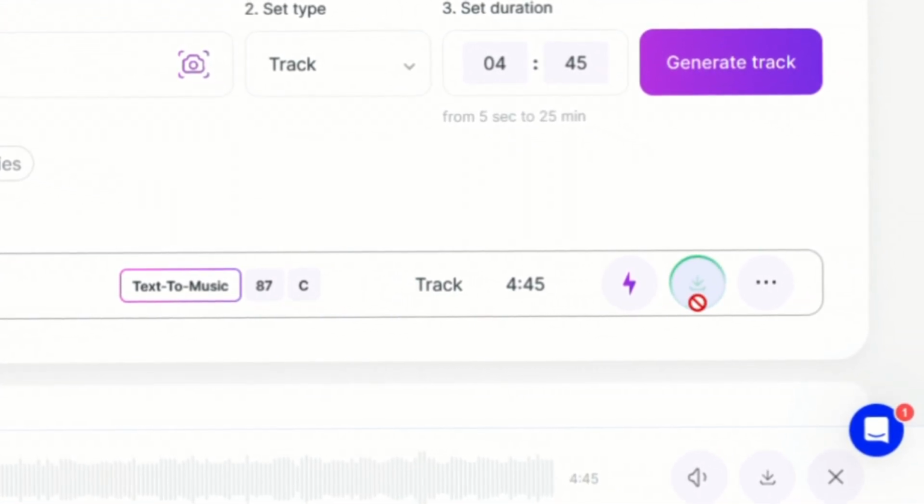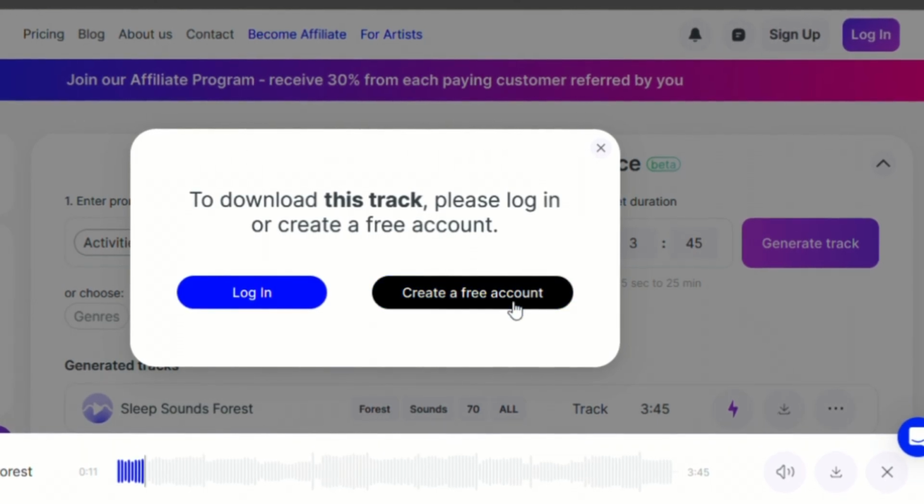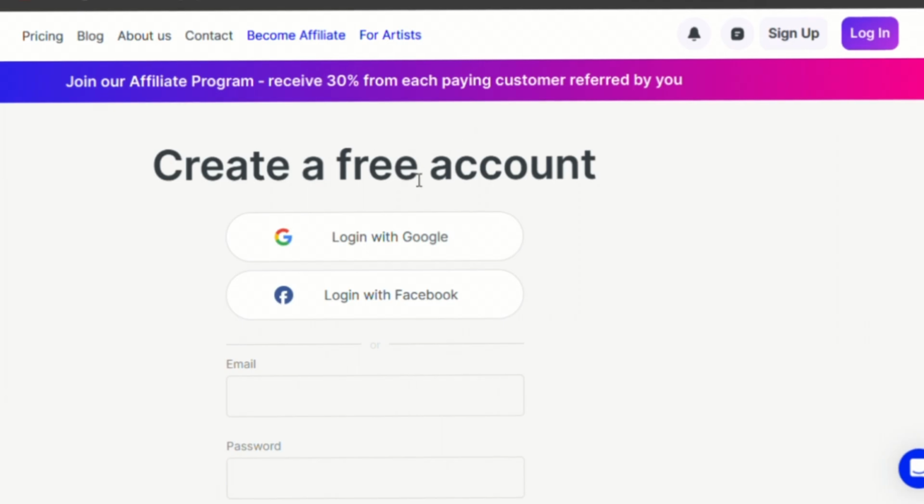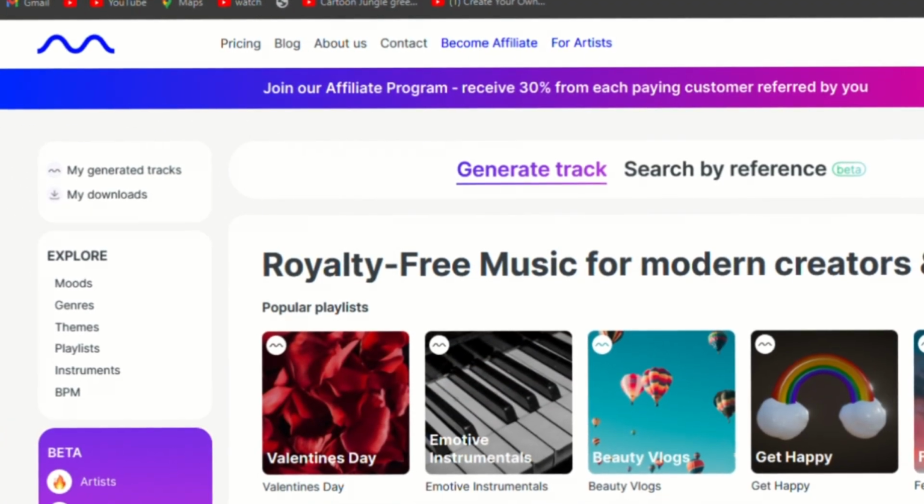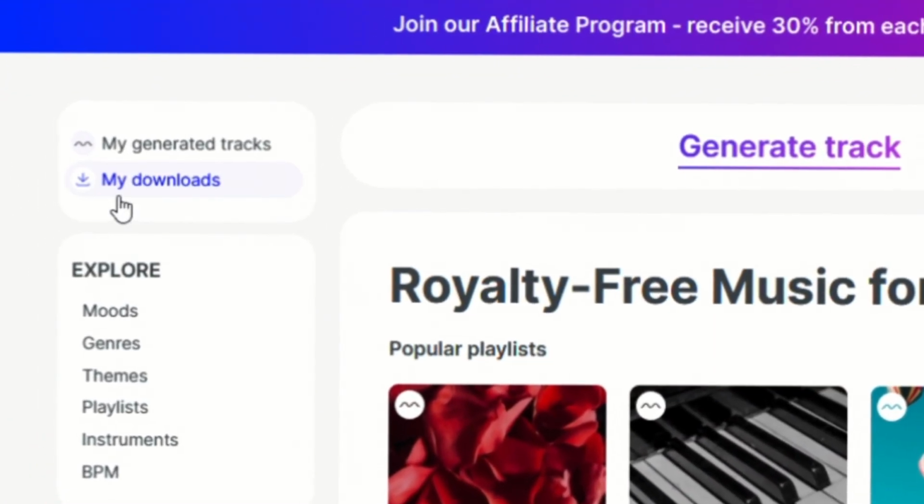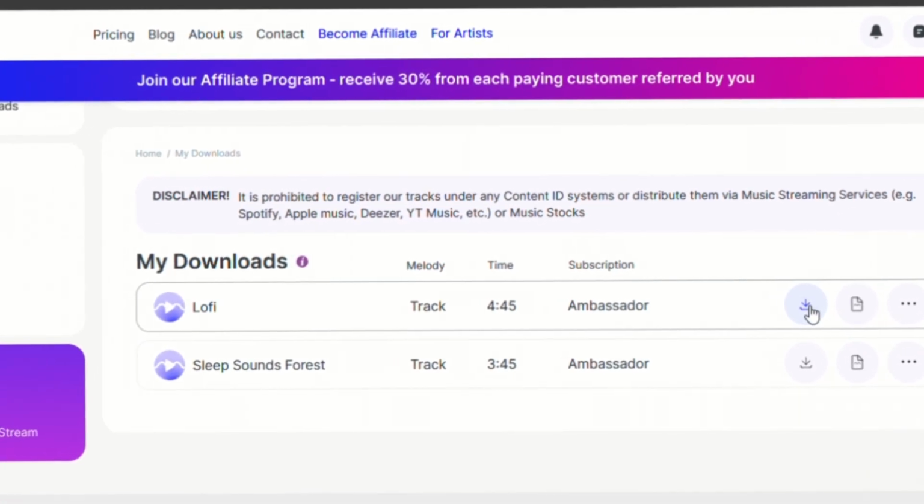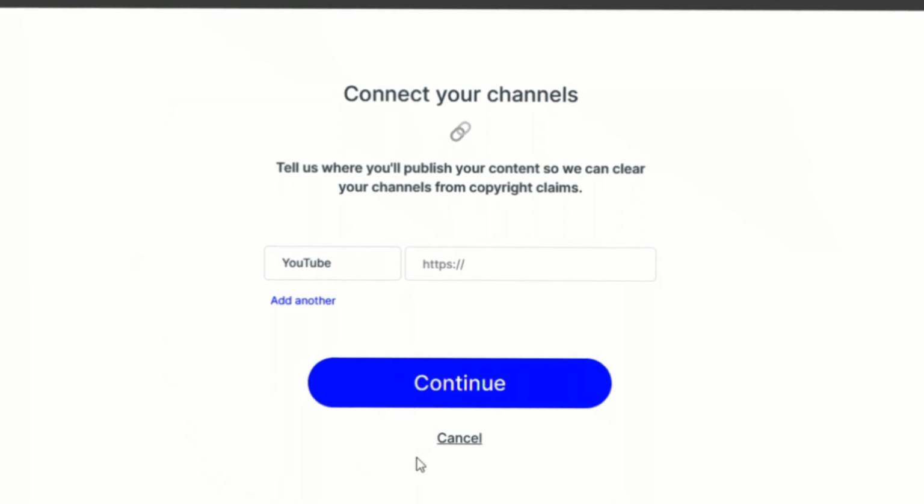So, in order to download the track, they will ask you to create a free account. You can create the account using Google or Facebook, etc. Once the account is created, the track will be added to My Downloads folder. Now, in order to solve the copyright issue, we will have to enter our channel URL, where you will be